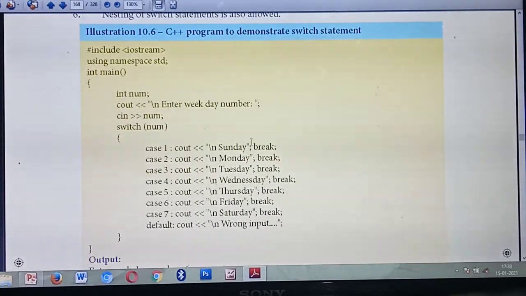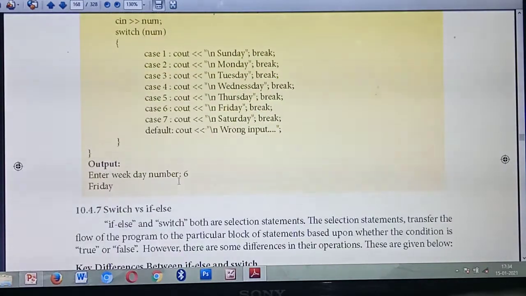Okay. So now you are going to run the program. What output will you get at first? Enter weekday number. See, enter weekday number. So you are entering the number 6. Where is the 6? Case 6 will execute. So what answer will you get? Friday. Understood the working of the switch statement?